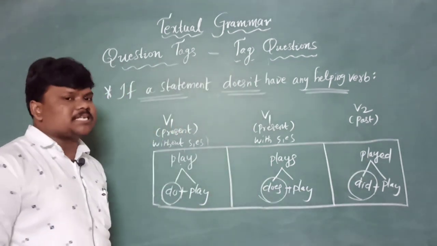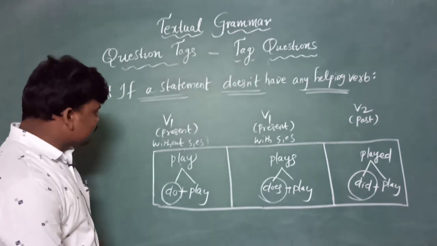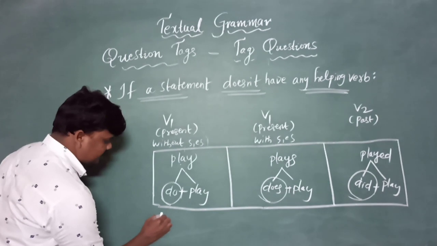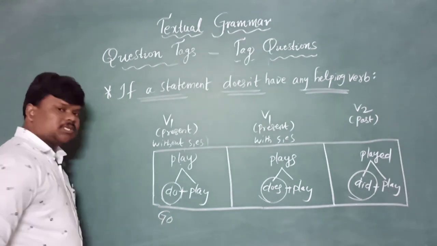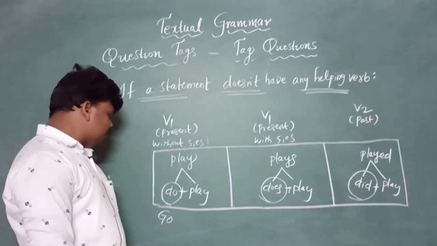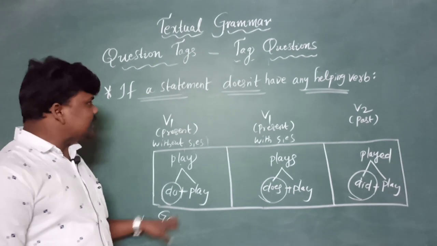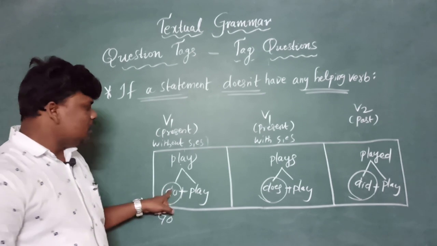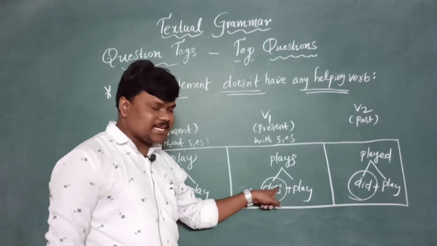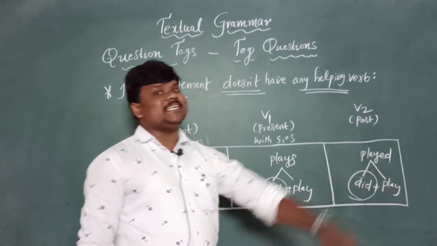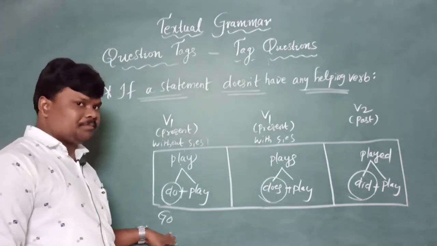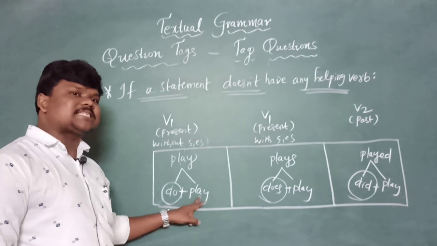And for example, let's take one more example. Like go. So imagine only go came in the statement. Which is hiding in that? Do is hiding. Goes, does is hiding. Went, did is hiding. Let's take one more example. Came, do plus come.